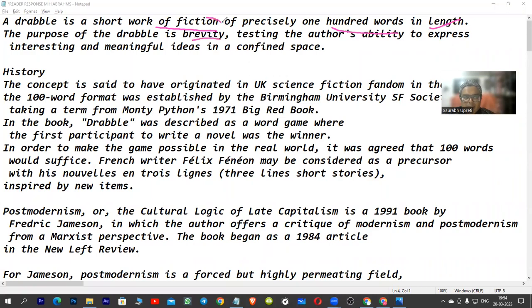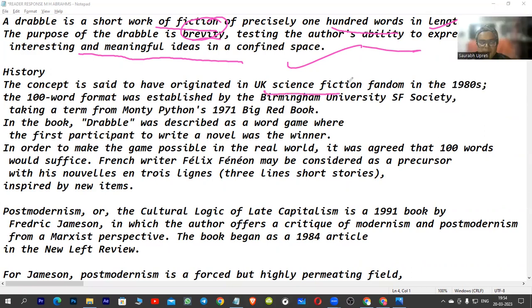The purpose of drabble is brevity, testing the author's ability to express interesting and meaningful ideas in a confined space. The concept originated in UK science fandom in the 1980s. The 100-word format was established by Birmingham University SF Society, taking a term from Monty Python's Big Red Book, 1971. In the book, Drabble was described as a word game where the first participant to write a novel was the winner. So it was agreed that 100 words would suffice.